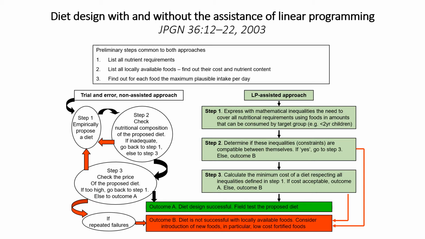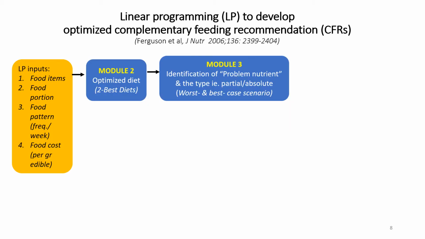And because this is mathematical modeling, it can be quite quick to develop several, 20, even more than 200 alternative combinations, which can then be further tested. So as you can see here, it really saves the time of the trial-and-error step of finding and testing one combination of the diet at a time.